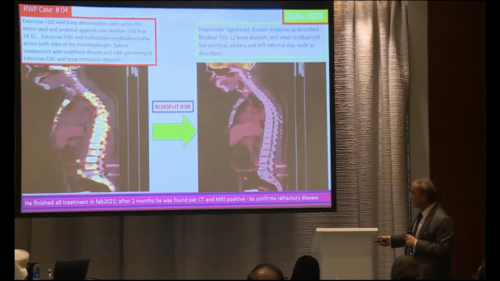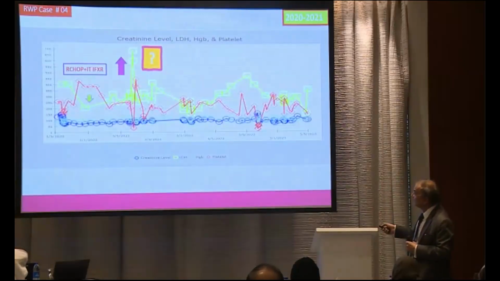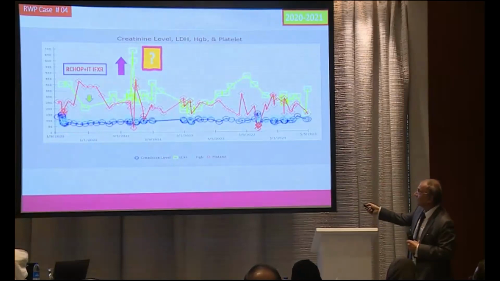But what happened? He finished treatment in February 2020. After 2 months, he was found positive again. This confirmed, you can say, early relapse or refractory disease, a very difficult disease. This is the journey that started in 2020. And then you see, after just a 3-month gap, LDH went up, and this alarmed us, although the patient was not symptomatic. Anyway, we did the workup, PET scan and MRI, and there was disease over there.